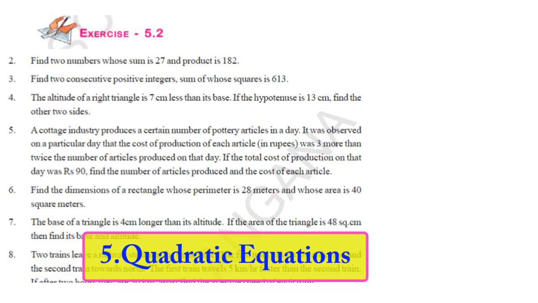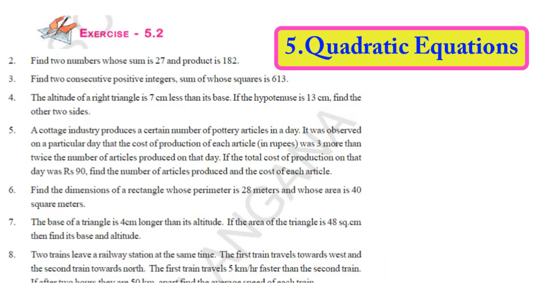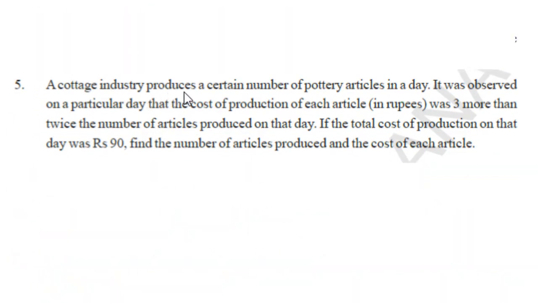Now let us see the 5th problem from exercise 5.2. The 5th problem is given as: a cottage industry produces a certain number of pottery articles in a day. It was observed on a particular day that the cost of production of each article was 3 more than twice the number of articles produced on that day. If the total cost of production on that day was rupees 90, find the number of articles produced and the cost of each article.